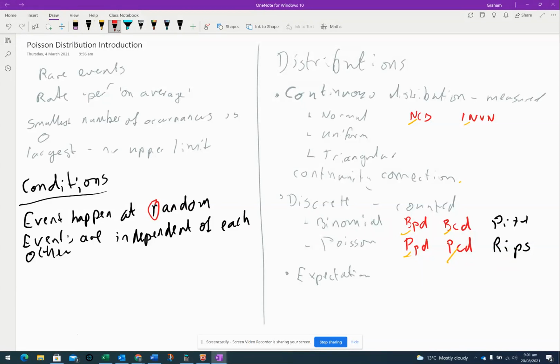So I normally talk about the fact that if we think about a rare event, events like earthquakes are rare. They happen at random, and each earthquake, in a sense, is independent of every other earthquake. An earthquake going off in Japan does not mean that we're going to get an earthquake in New Zealand. So it's important that we keep that in mind. If we're talking about aftershocks, that's slightly different. Just putting it out there.